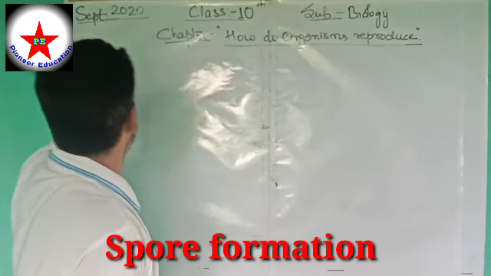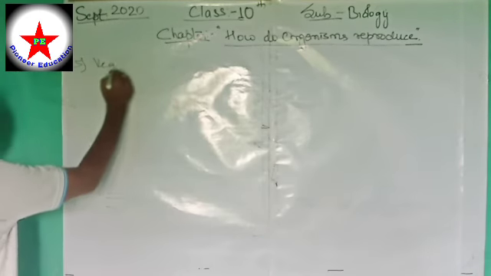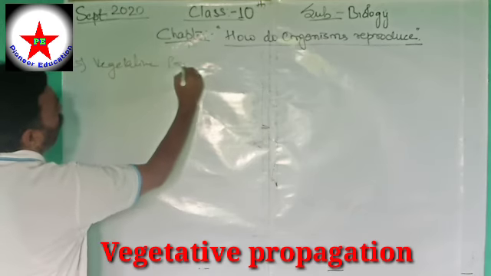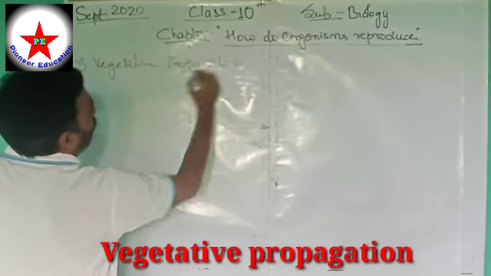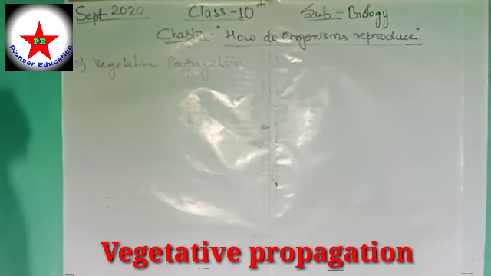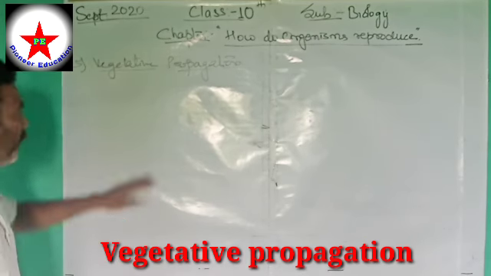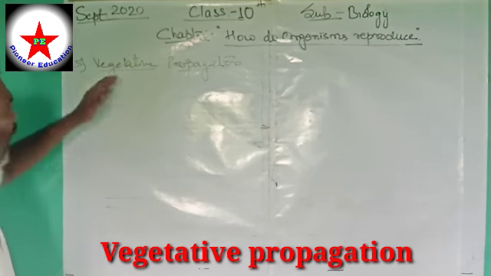Now the next is vegetative propagation. Now, vegetative. What is the meaning of vegetative? Of course, it means relating to vegetables or herbs or the plant body.